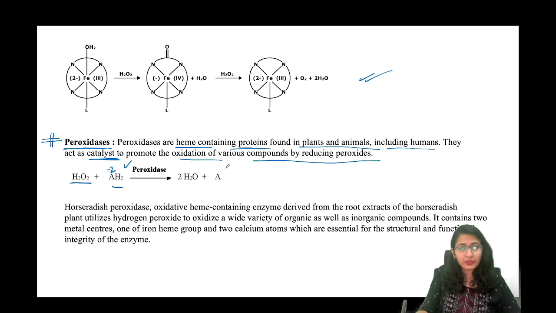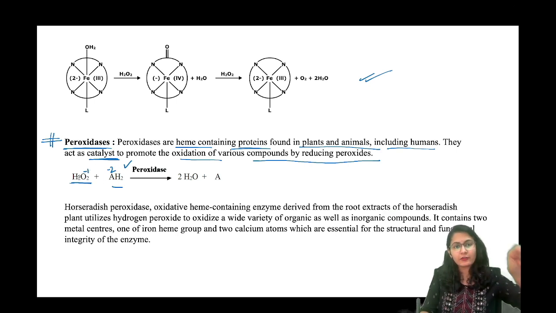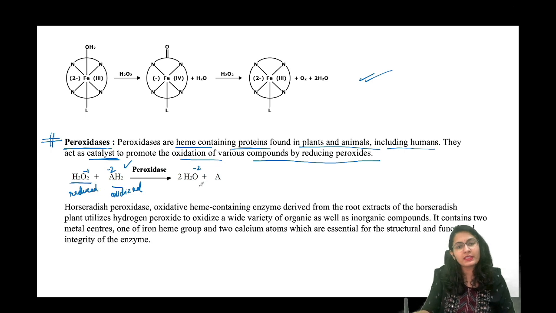A is becoming neutral and the peroxide is taking 1 electron each. Oxygen is at -1, it takes one more electron, then the oxygen is going to become -2. So these 2 electrons are coming from some other molecule, which is going to be oxidized. Peroxide is going to be reduced. This is how it is happening.